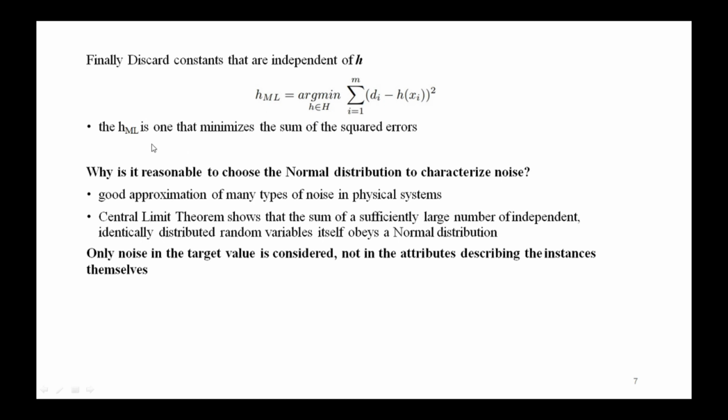Here the HML is the one that minimizes the sum of squared errors. That is our conclusion.